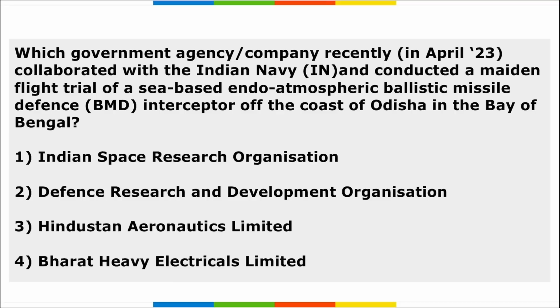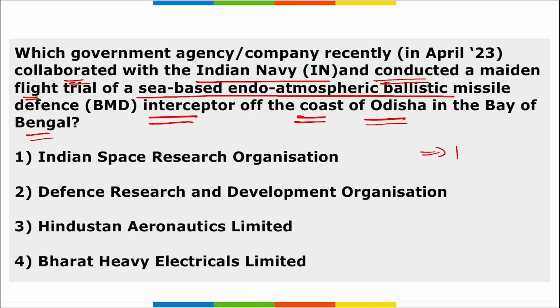correct? Next, which government agency recently collaborated with the Indian Navy and conducted a maiden flight trial of a sea-based endo-atmospheric ballistic missile defense interceptor off the coast of Odisha in the Bay of Bengal? First of all, remember where this was tested: it was tested in the Bay of Bengal.